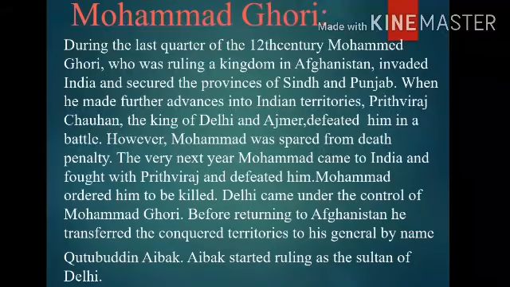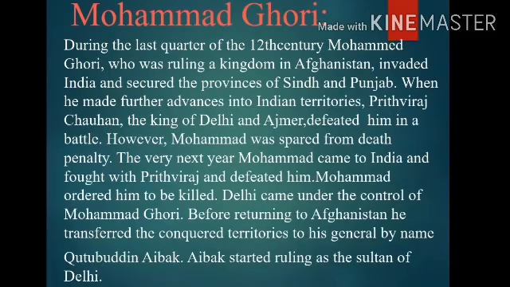So student, we have seen the information about Muhammad Ghori. In the 12th century, he was ruling a kingdom in Afghanistan, and he invaded India and secured the provinces of Sindh and Punjab. When he advanced into Indian territories, Prithviraj Chauhan, the king of Delhi and Ajmer, defeated him, but spared him from the death penalty.